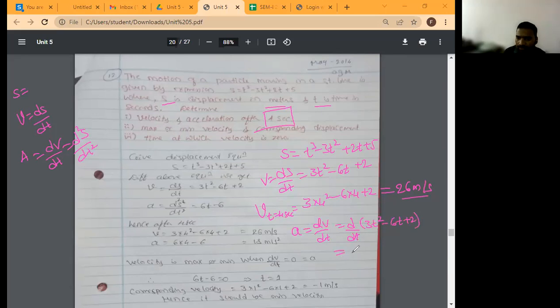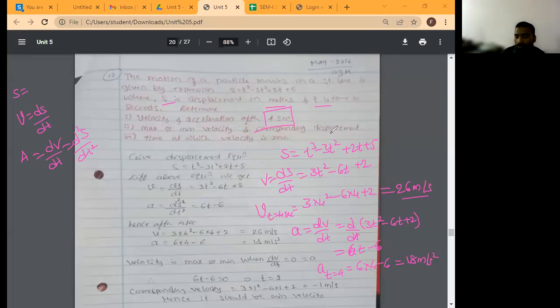Differentiate: 6t minus 6. Acceleration at t is equal to 4 is asked. 6 into 4 minus 6, that is equal to 18 meter per second square. Is it clear, everyone?